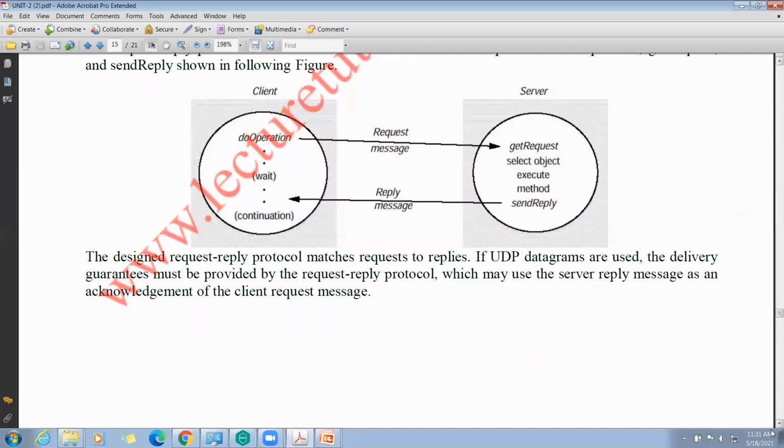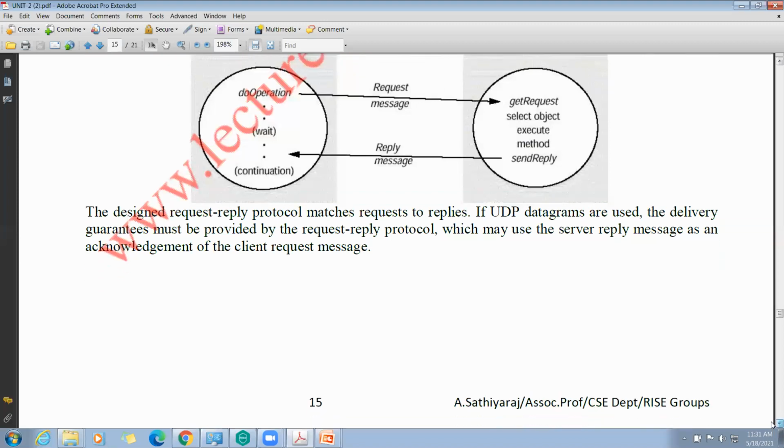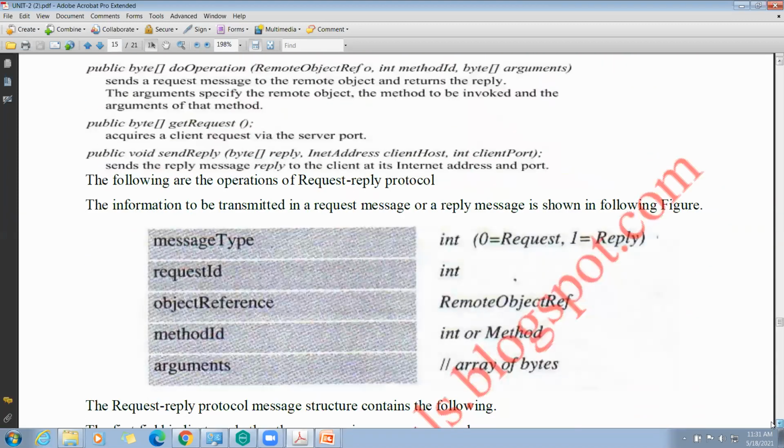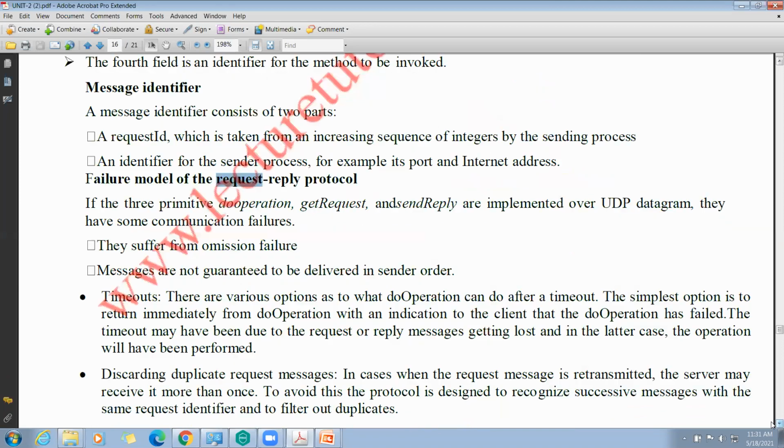These three primitives are applied on UDP datagram communication. They have some communication failures. Let's see what those failures are in this failure model.